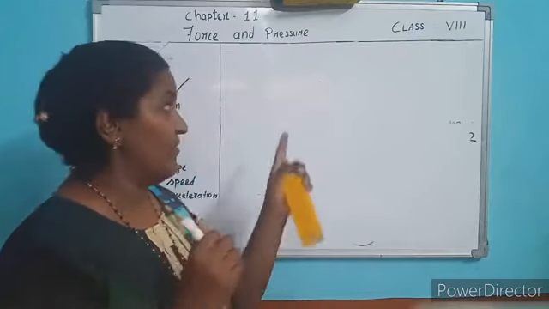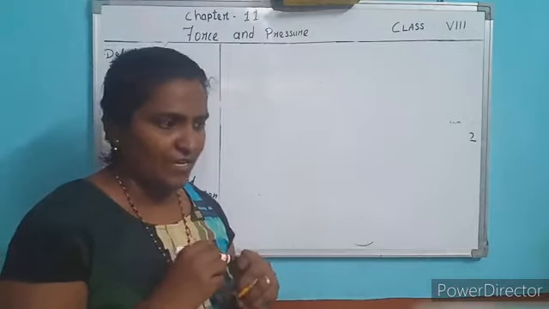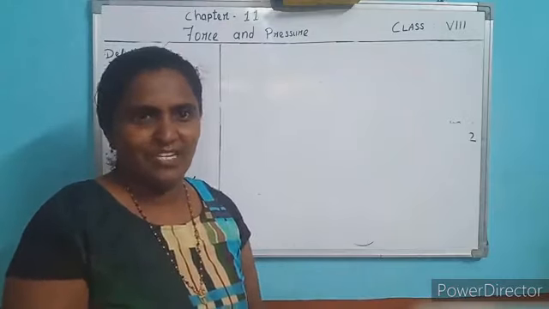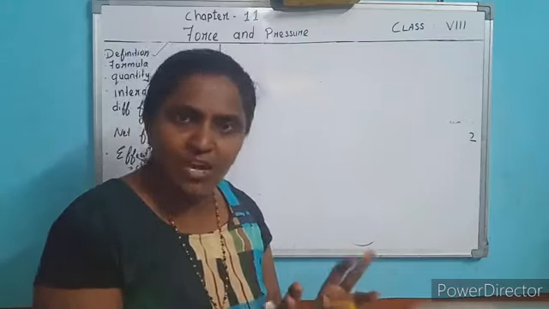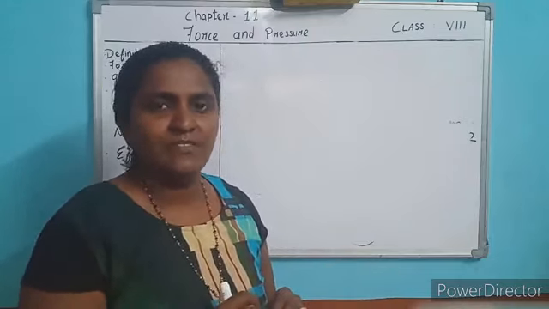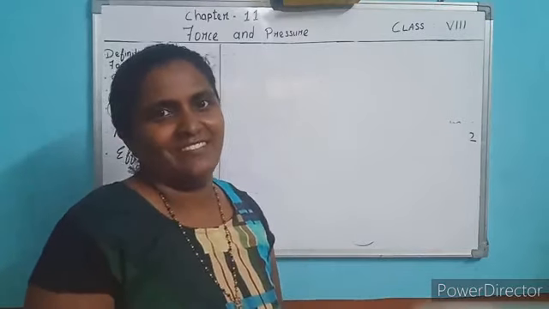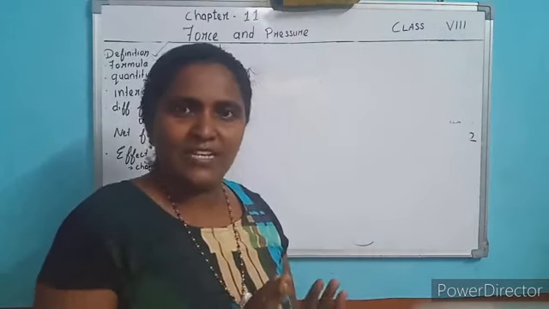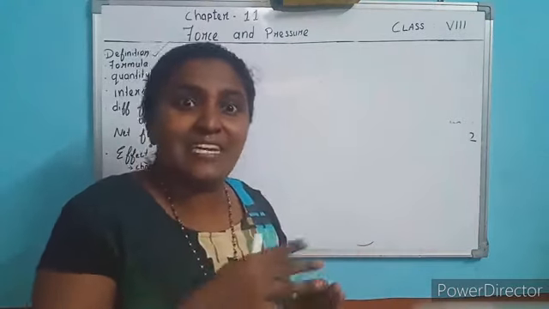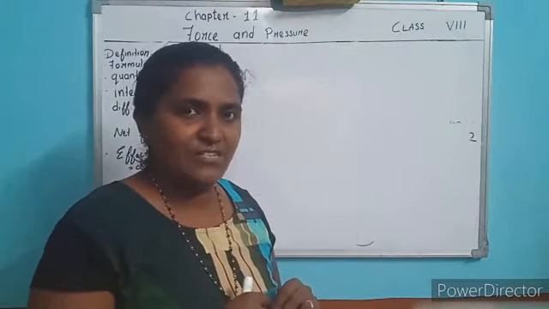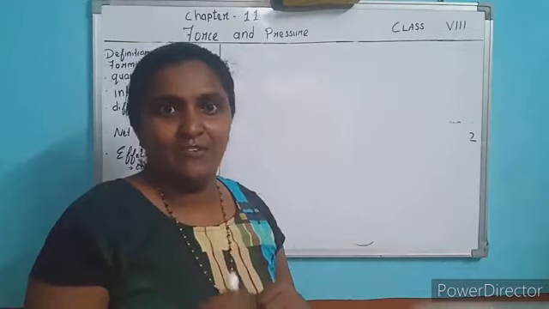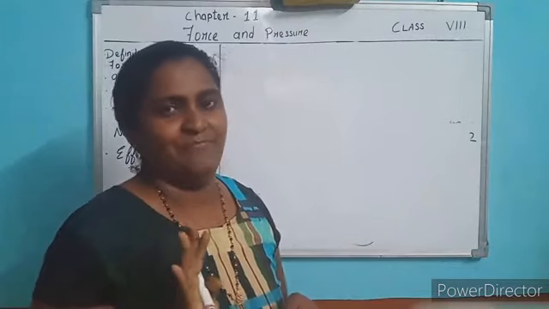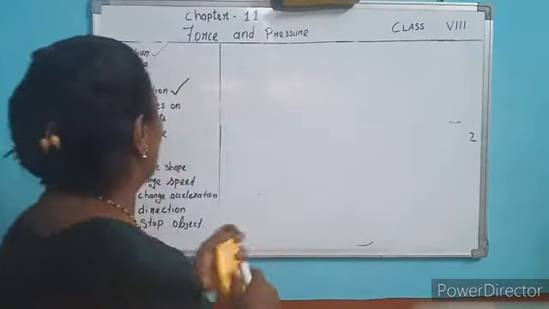And take pulling an object, for example. If you simply stand, can you pull the object? No. Can you push the object? No. You have to interact with the object. If you interact with the object, there will be the existence of force. Understood? That is all: there must be an interaction between objects for force to exist. Next one is